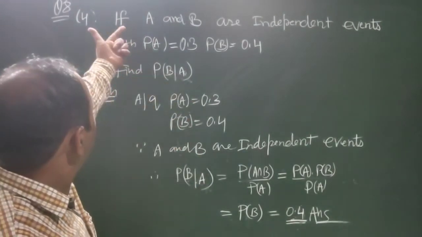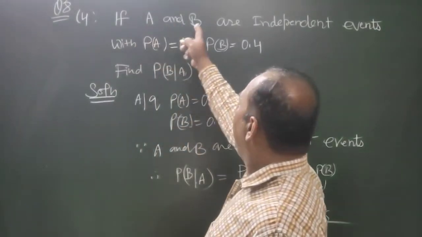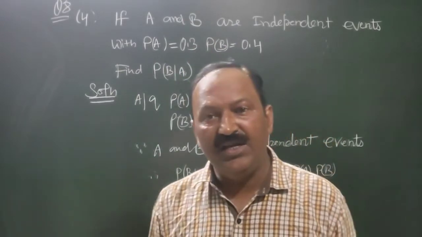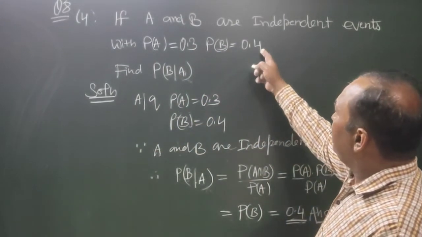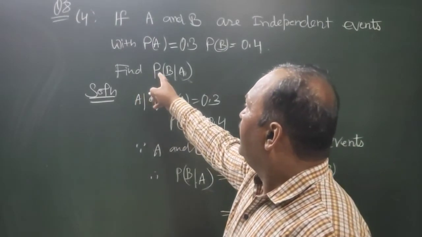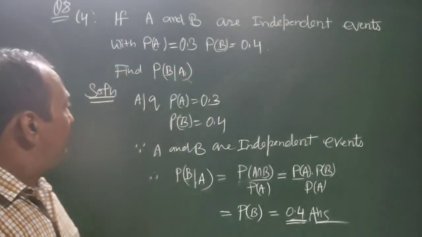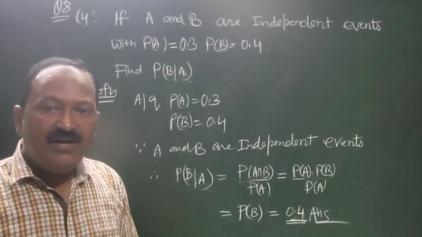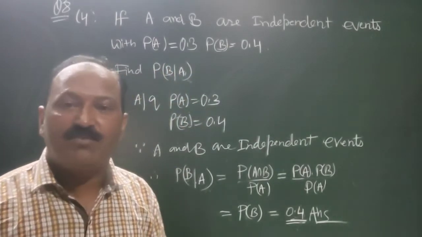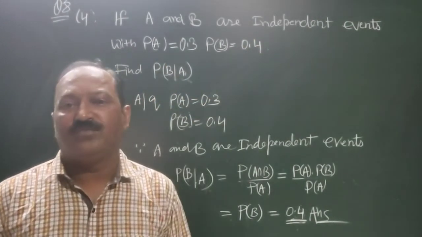Now question number 8, fourth part. Same question. If A and B are independent events, with P of A is equal to 0.3 and P of B is equal to 0.4. And in this question we have to find probability of B conditional A. Because A and B are independent, therefore probability of B conditional A will be same as the probability of B. The answer of this question will be equal to 0.4.